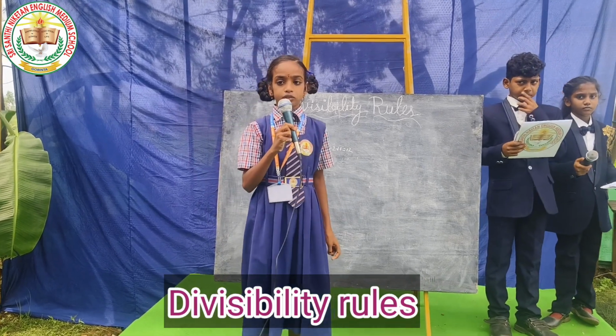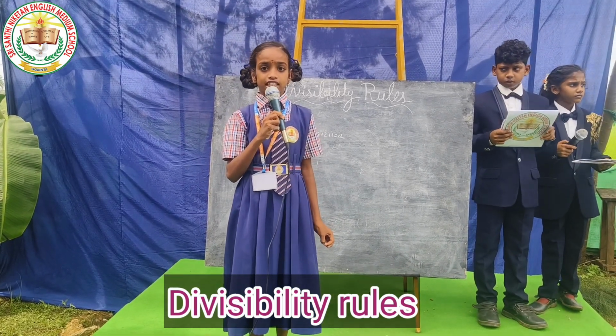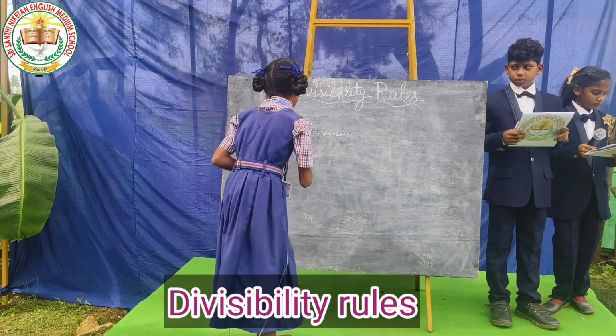Divisible by 5. A number is divisible by 5 if its unit digit is either 0 or 5. For example,